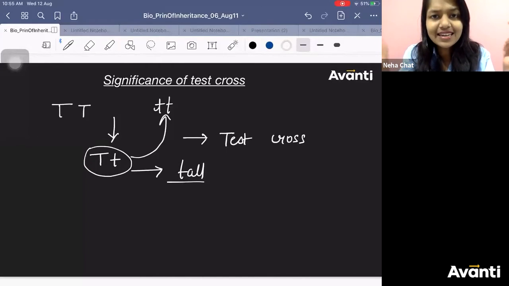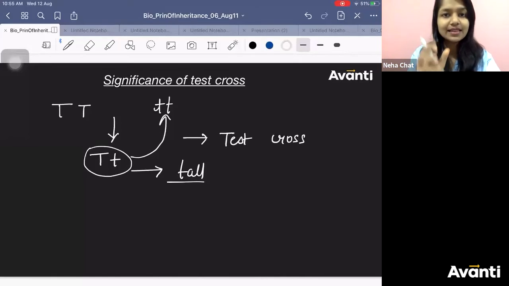If someone asks you what the genotype is, is it capital T capital T, or capital T, small t? Can you tell it? Even if you keep seeing the plant 100 times, will you be able to say that this is capital T, small t or capital T capital T? Never ever. You can't say that.